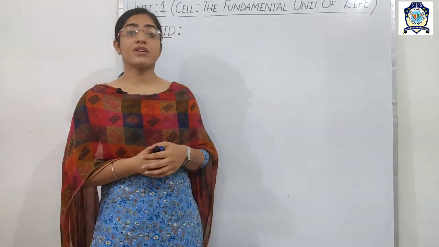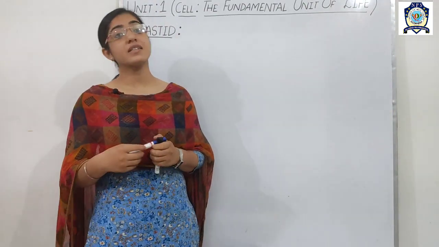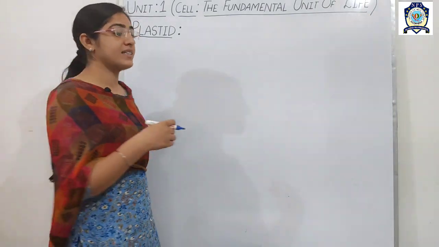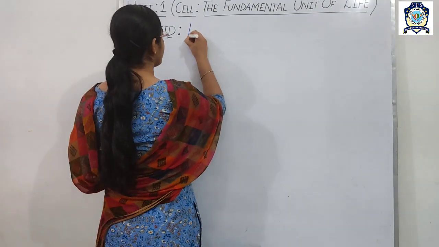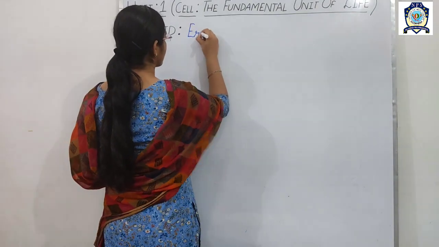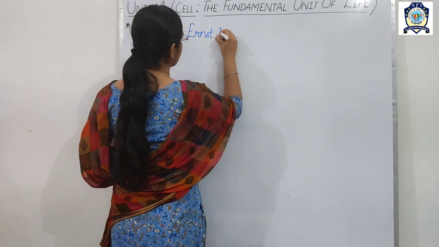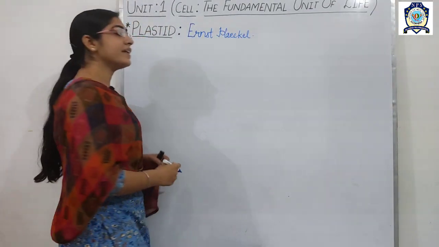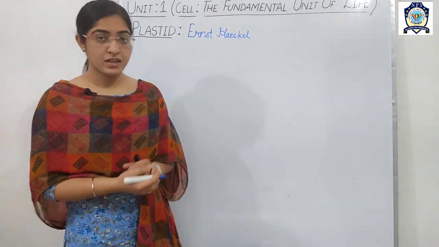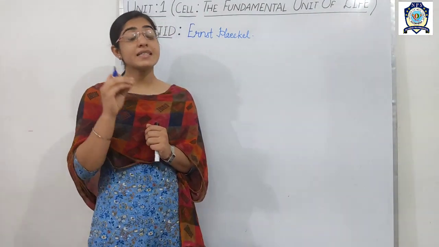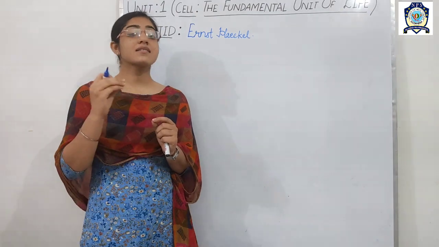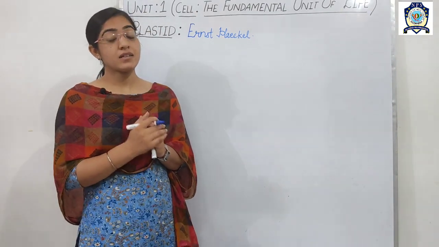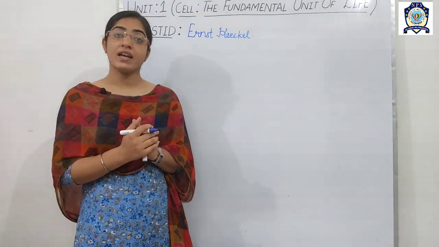So plastids were first discovered by the scientist Ernest Haeckel. Ernest Haeckel for the first time coined the term plastid. Plastids are the largest cell organelles which are present in the cytoplasm of a cell.